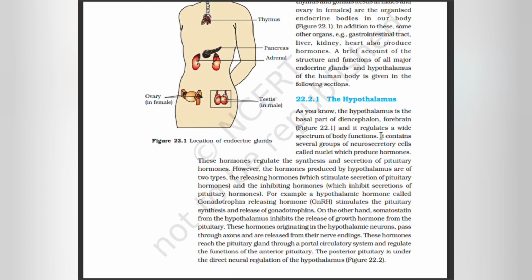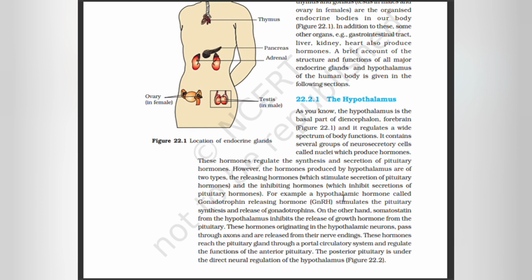It contains several groups of neurosecretory cells called nuclei which produce hormones. These hormones regulate the synthesis and secretion of pituitary hormones. The hormones produced by the hypothalamus are of two types: the releasing hormones, which stimulate secretion of pituitary hormones, and the inhibiting hormones, which inhibit secretions of pituitary hormones.